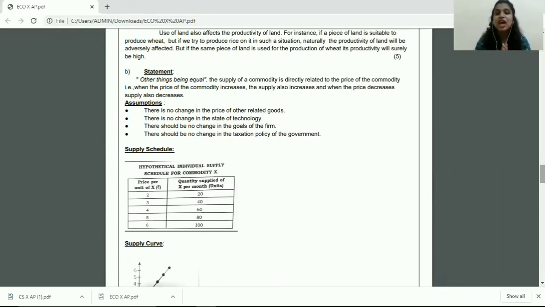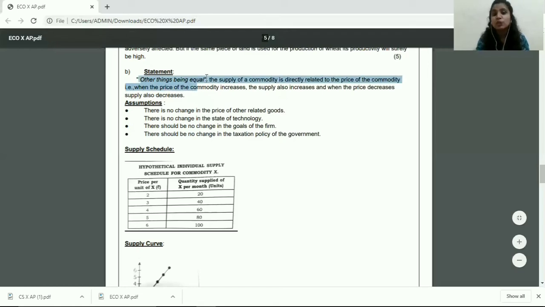The statement that the supply of a commodity is directly related to price should be there, and then go about and explain that when the price of the commodity increases, supply increases. When price decreases, supply decreases. Do not just directly write "other things being equal, price increases, supply increases, price decreases, supply decreases." No, the statement "supply of a commodity is directly related to the price of the commodity" has to be there compulsorily. Also, this "other things being equal" has to be included in your statement of the law of supply.